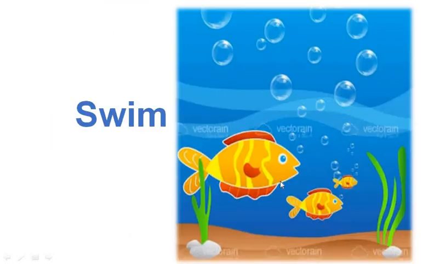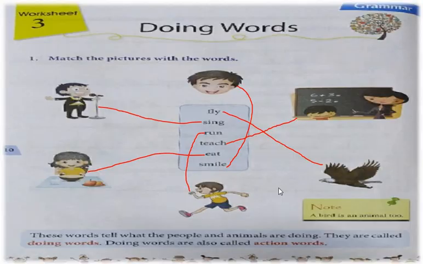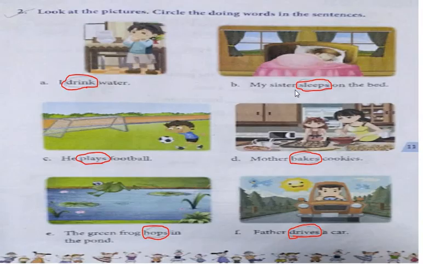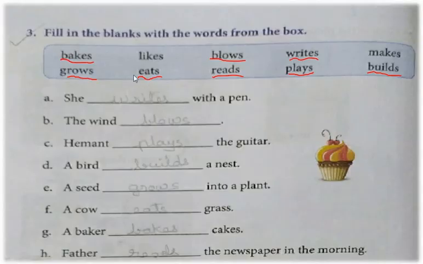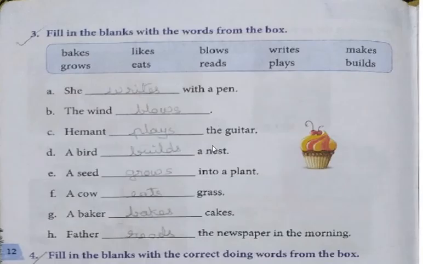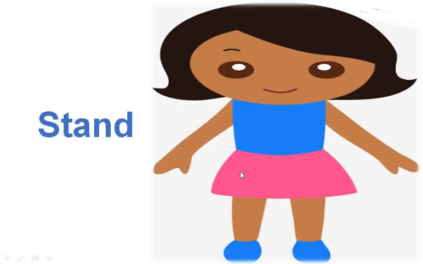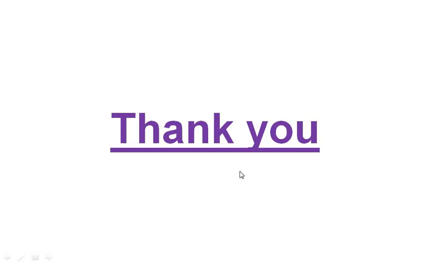Now see, we have learned all these, no? What did we learn today? Doing words. Match the picture with the words. Then match the picture, circle the doing words. We have done the circle. Then we did the words from the box. Then we did these doing words from the box, and all these words we did today. Okay, thank you very much. Now you all have to do this. You have to write and read also.